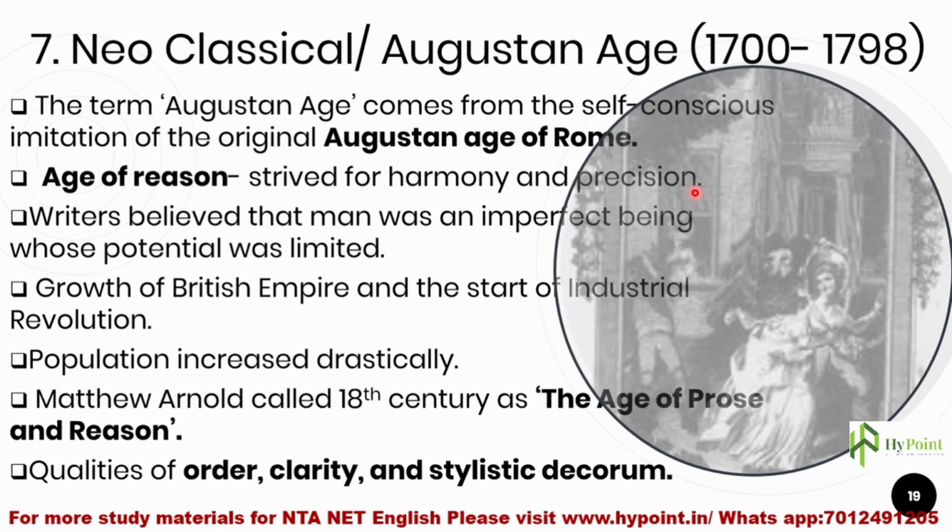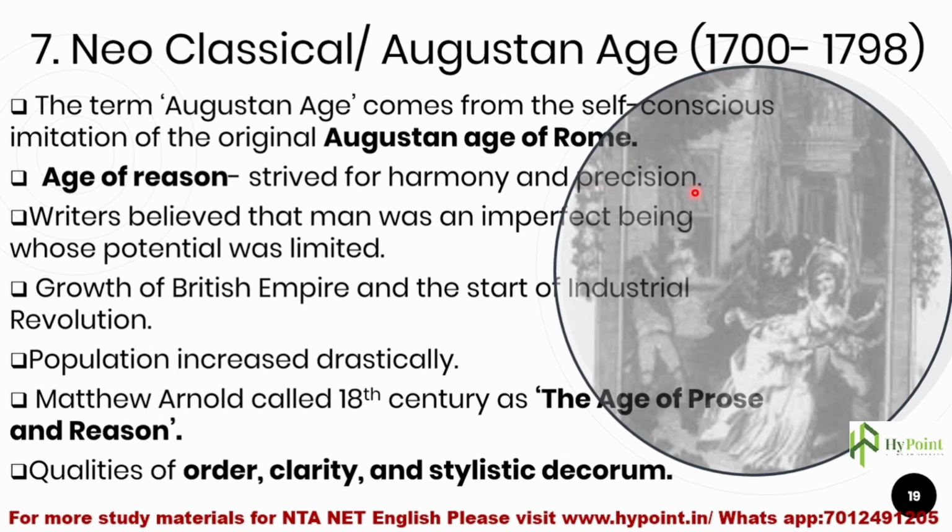Form was given more importance. So that's why this age is also known as the Age of Reason. And the name Neoclassical age comes from the conscious imitation of classical writers.